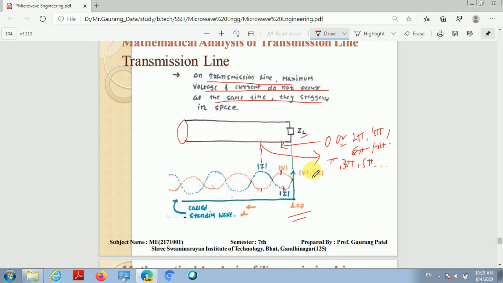So what did we discuss today? We discussed the concept of standing wave on the transmission line for a lossless transmission line, in which no amplitude reduction takes place. You can see from this graph as well that there is no reduction in the amplitude on the transmission line. The amplitude is sustained, but depending on the phase relationship between the forward and backward wave, we are getting the standing wave on the transmission line. And if there is no reflection on the transmission line, meaning the reflection coefficient is 0, then we are not getting any backward wave, and if there is no backward wave, there is no standing wave on the transmission line.